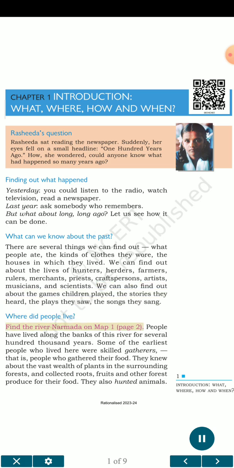Where did people live? Find the river Narmada on map 1, page 2. People have lived along the banks of this river for several 100,000 years. Some of the earliest people who lived here were skilled gatherers, that is, people who gathered their food. They knew about the vast wealth of plants in the surrounding forests and collected roots, fruits and other forest produce for their food. They also hunted animals.